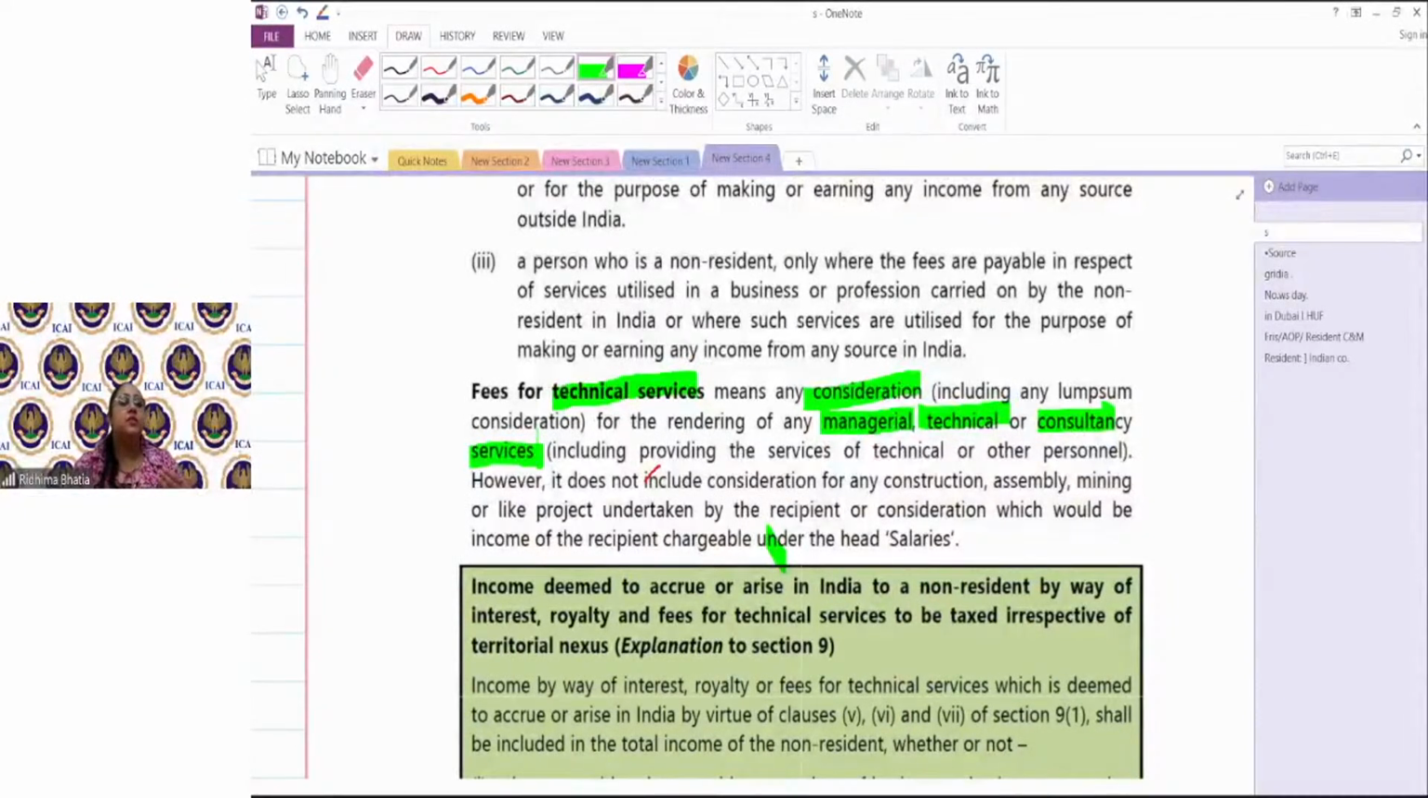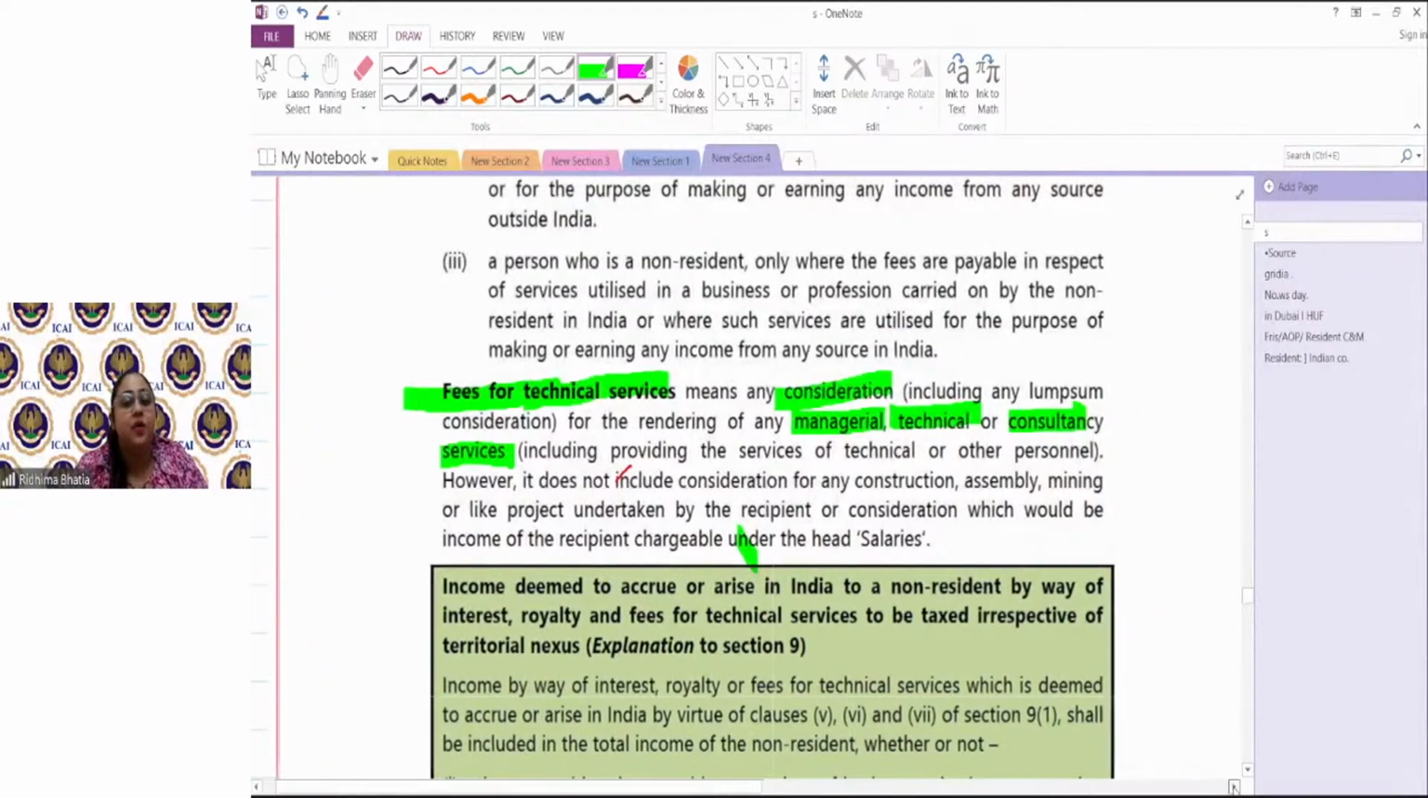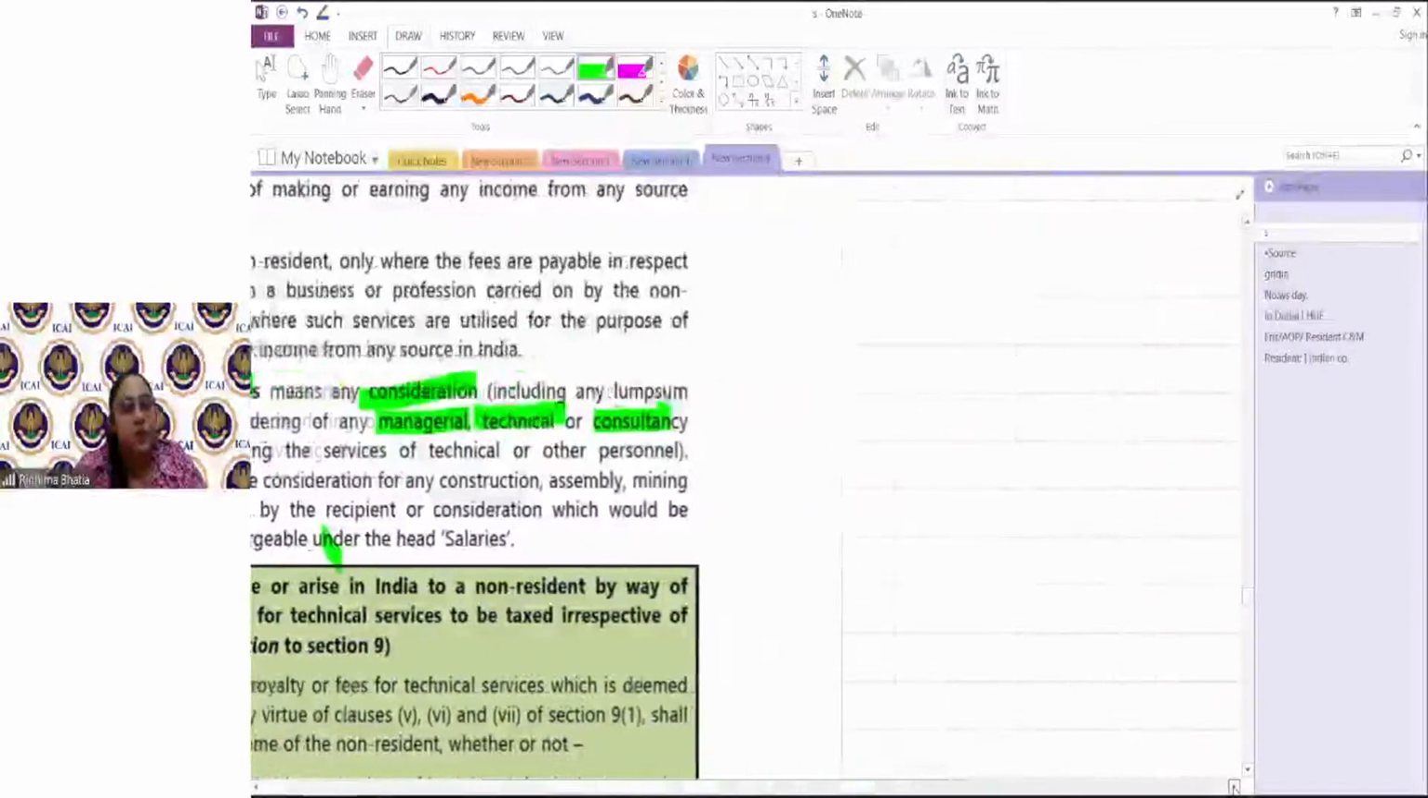So technical services, fee for technical services, जिसको हम commonly कहते हैं FTS, is basically a fee paid for getting any managerial, technical और consultancy service. ठीक है, कंसल्ट करना, किसी को टेक्निकली कुछ टेक्निकल इंफॉर्मेशन, टेक्निकल नॉलेज सर्व करना, मैनेजरियल सर्विस देना, all of this is your fee for technical service. अब यहाँ पे we have to see कि when a fee for technical service is received by a non-resident, will it be taxable or not?